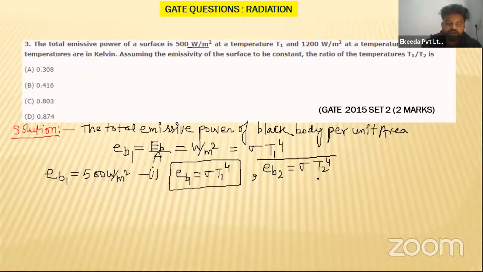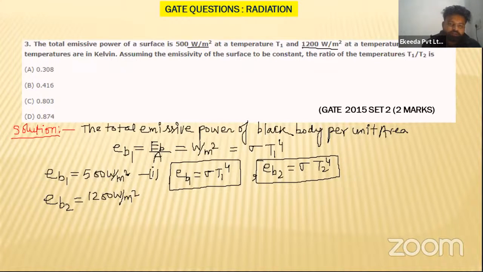Simple questions he is asking. What is the value of EB2 he has given? The total emissive power of a black body per unit area is 1200 watt per meter square. कितना दिया हुआ है बेटा? 1200 watt per meter square. So let us put all the values.